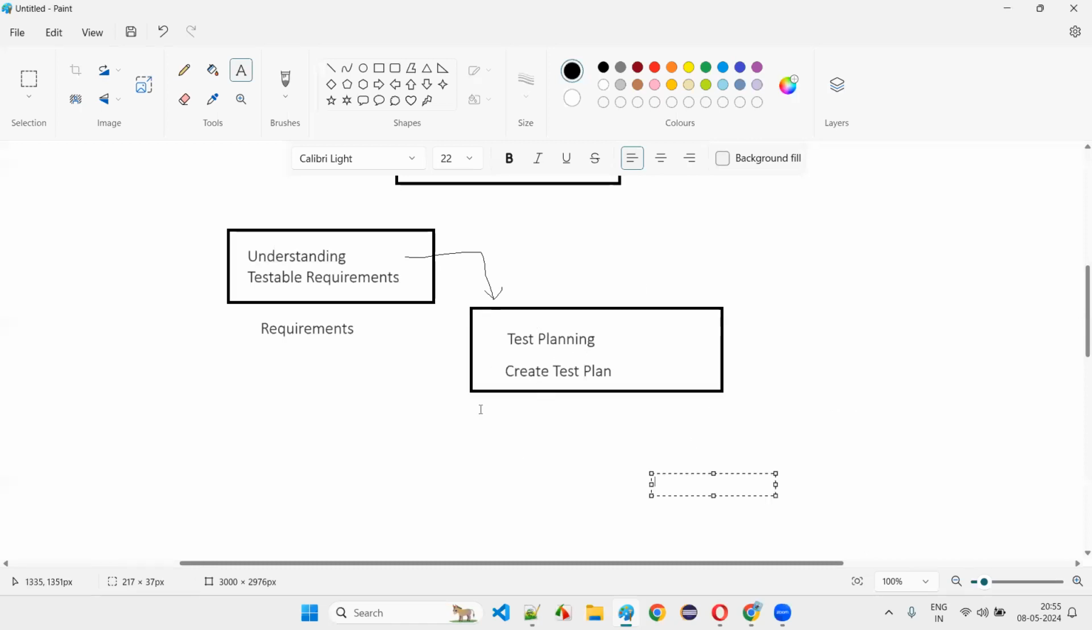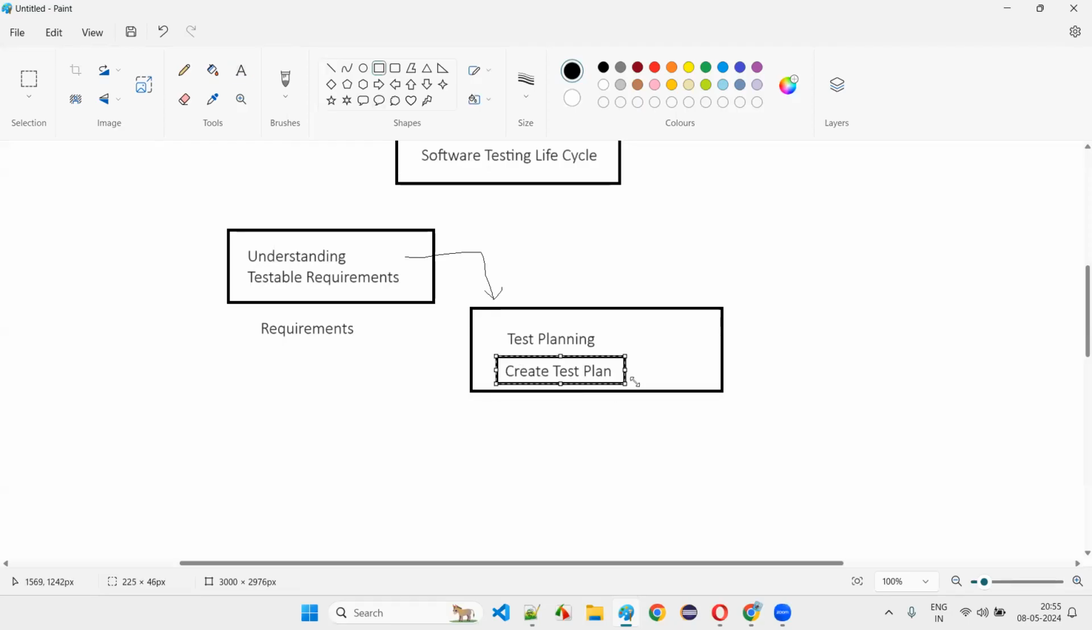A document will be created by the software testers stating how they are going to test, where they are going to test, in which environment they are going to test, and what deliverables they will deliver throughout the project. Also, what is in scope and what is out of scope. Many items are there. We cannot go in depth at this moment, but at a high level I'm going to cover this.